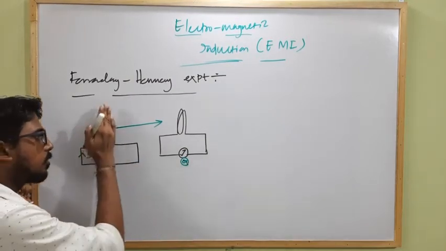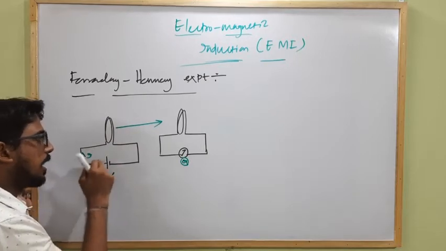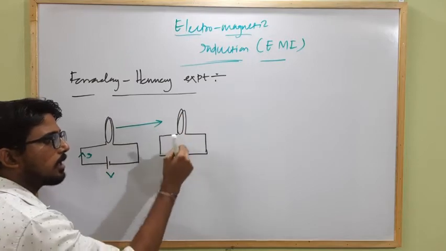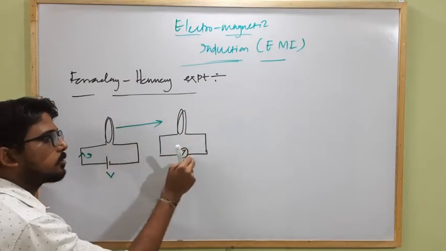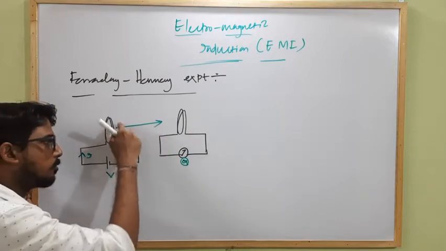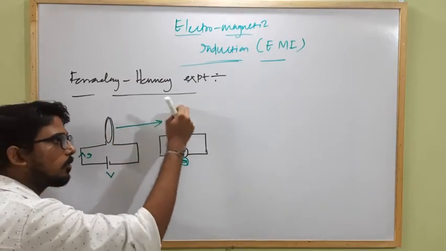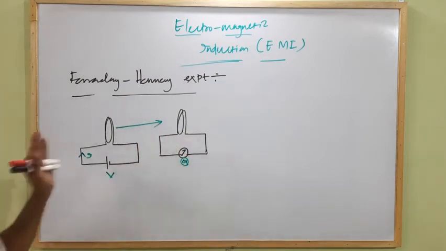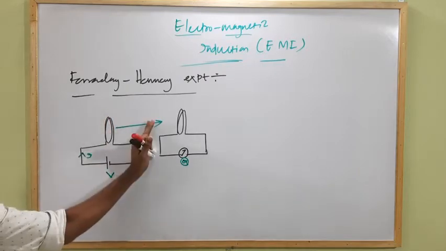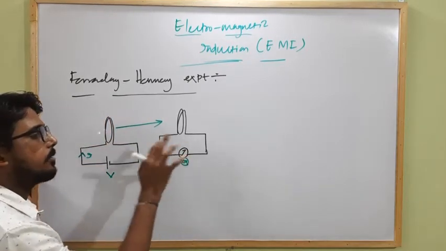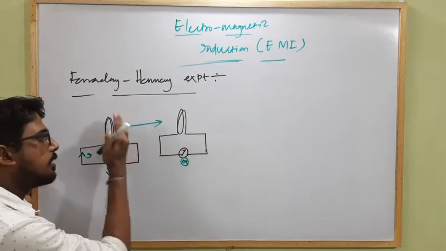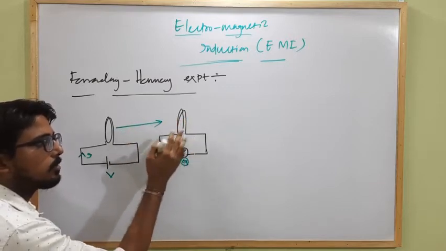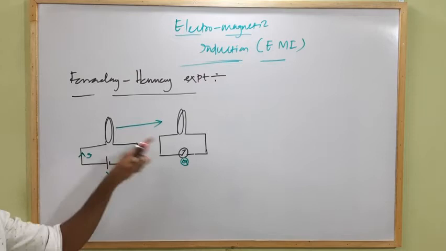So when the coil which is attached with the source and has some current within it is moving towards the coil which is attached with a galvanometer, then the galvanometer shows some deflection. That means due to the motion of this current carrying coil, some current is produced within this coil which is attached with the galvanometer, because the galvanometer shows some deflection. And again when the coil stops, the deflection in the galvanometer also becomes zero. And again when the current carrying coil moves away from the coil which is attached with the galvanometer, again the galvanometer shows deflection, but in the opposite direction.